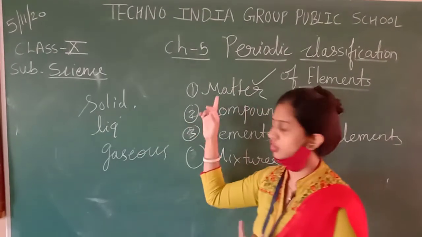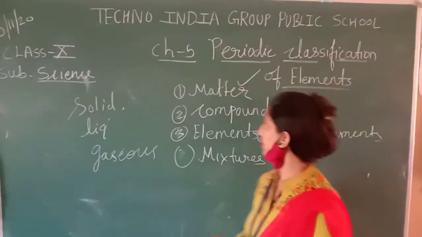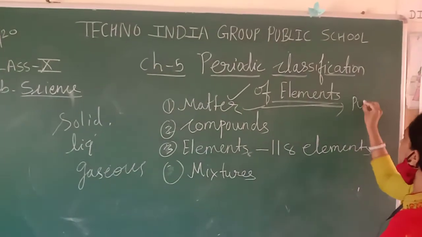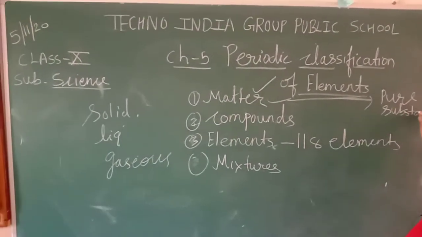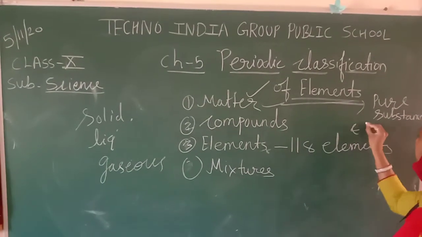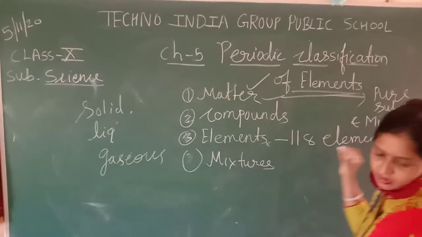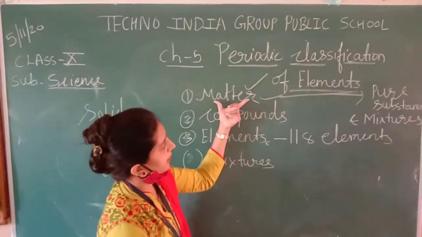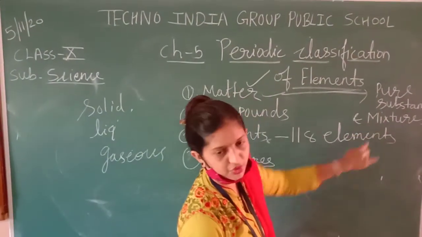This is the classification of matter: 2 parts, pure substances and mixtures.